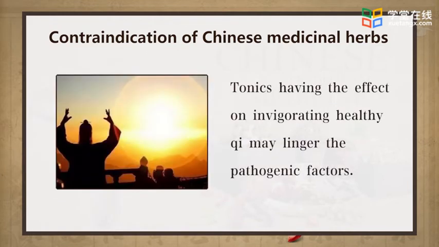Tonics having the effect of invigorating healthy qi may linger the pathogenic factors. In a word, every coin has two sides. We should know the advantages and disadvantages of those medicinal herbs and avoid the unfavorable aspects on the human body, which is essential to understand the contraindication of medicinal herbs.